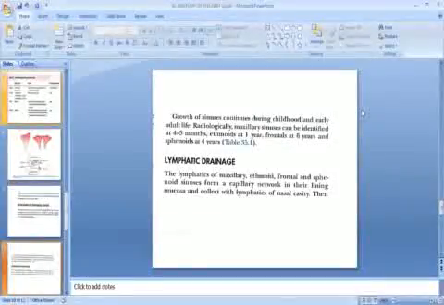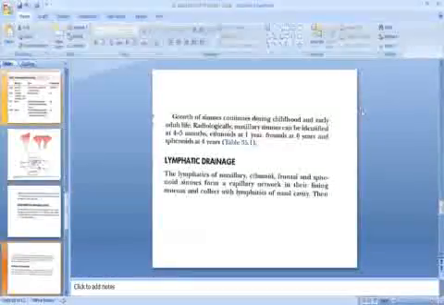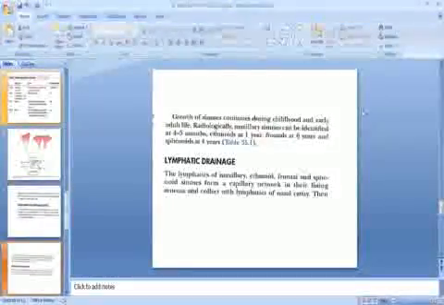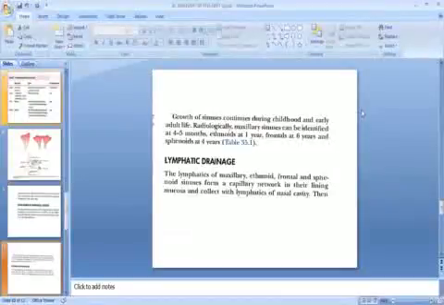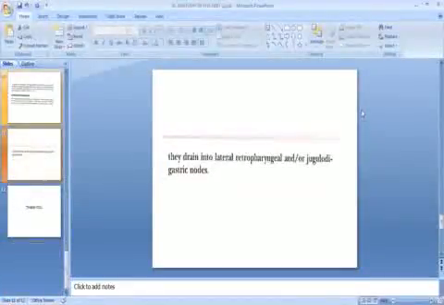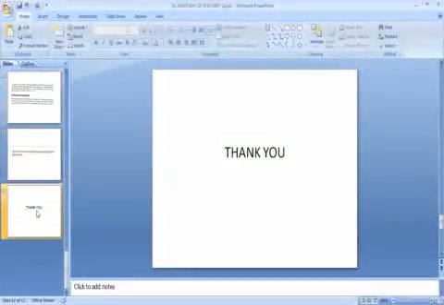Then the lymphatic drainage. The lymphatics of the maxillary, ethmoid, frontal, and sphenoid sinuses form a capillary network in their lining mucosa and collect with the lymphatics of the nasal cavity. Then they drain into the lateral retropharyngeal or jugulodigastric nodes. So here completes our anatomy of the paranasal sinuses.